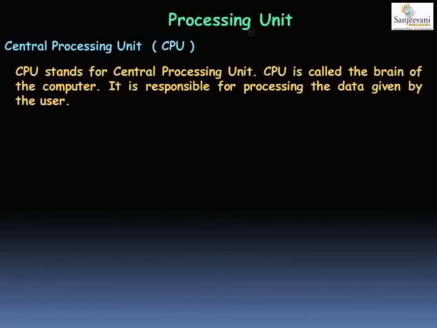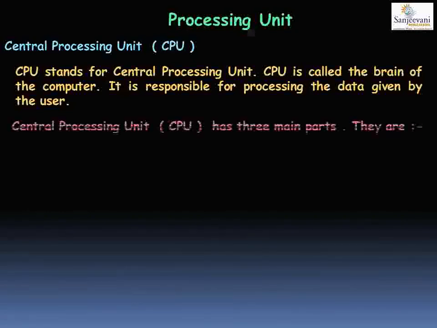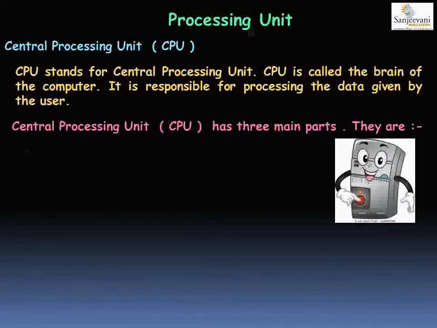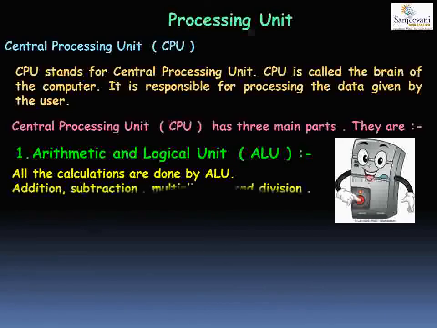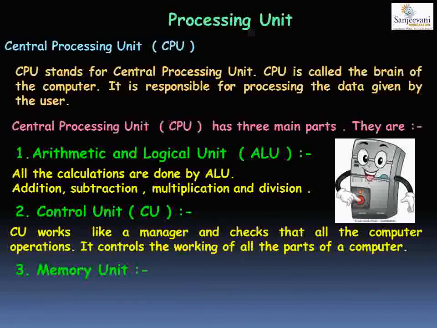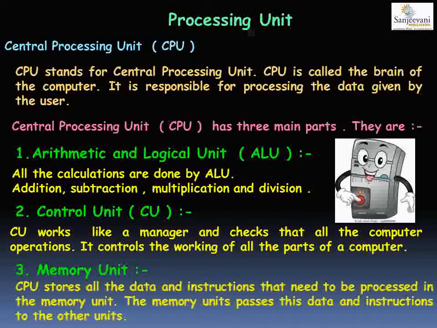So all the parts are connected together through the CPU, using wires. The CPU has three main parts. The first part is the arithmetic and logical unit, second is the control unit, and the third one is the memory unit.